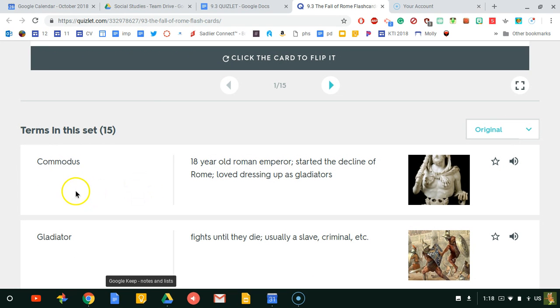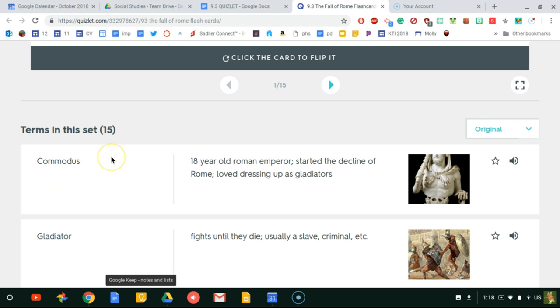All right, Commodus. Here's the deal. If you get an A on this, I will get you 2 of those lightsabers from Five Below. Okay, not an A, 100%. I'm sorry, you got to get 100% for 2 lightsaber builder kits from Five Below.